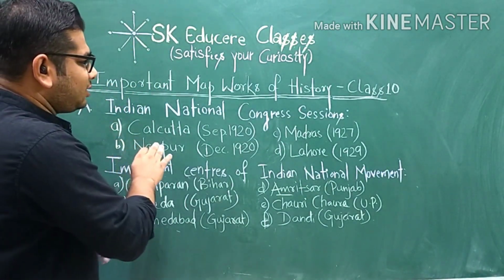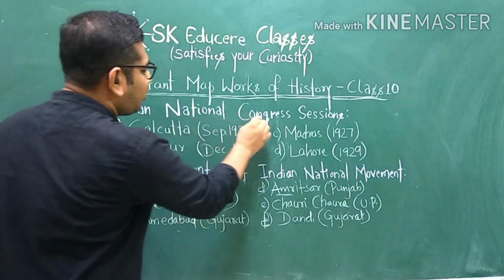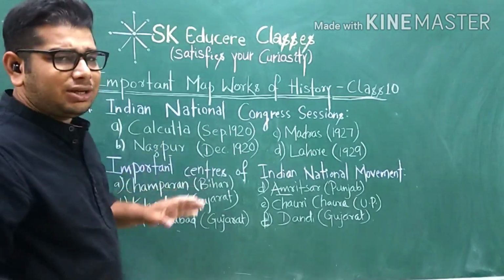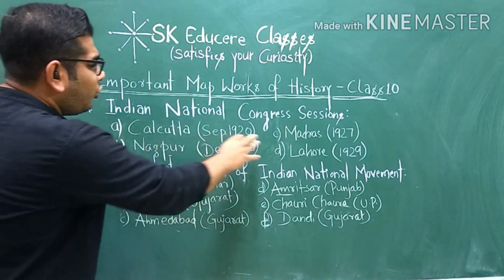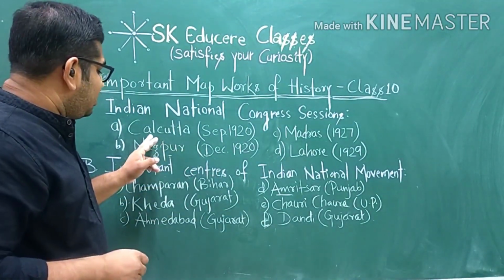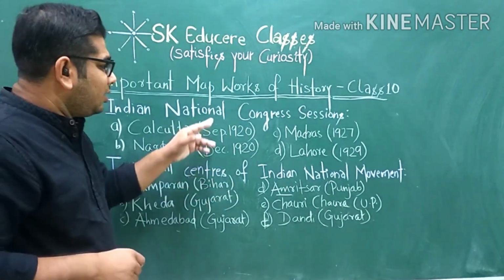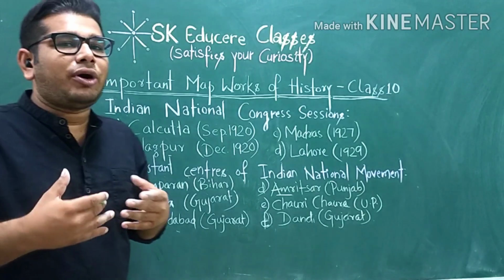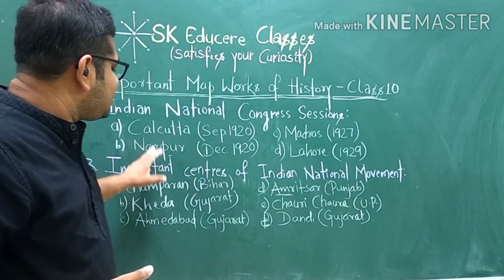So the first map work can come from the section Indian National Congress sessions. This is the first section from which map work can come from history. Under this section there are 4 important sessions of the Indian National Congress, and these cities were very important because the sessions had occurred in these cities, and very important declarations, or we can say resolutions, had been passed in these sessions.